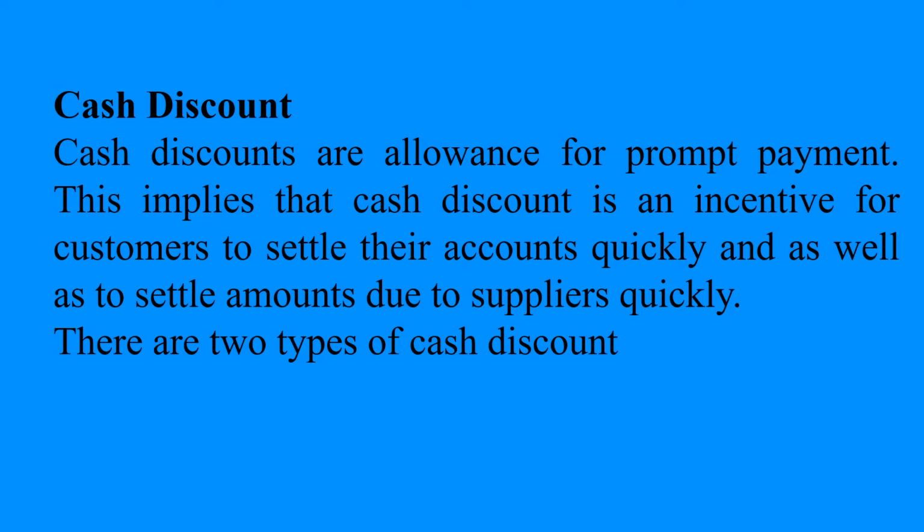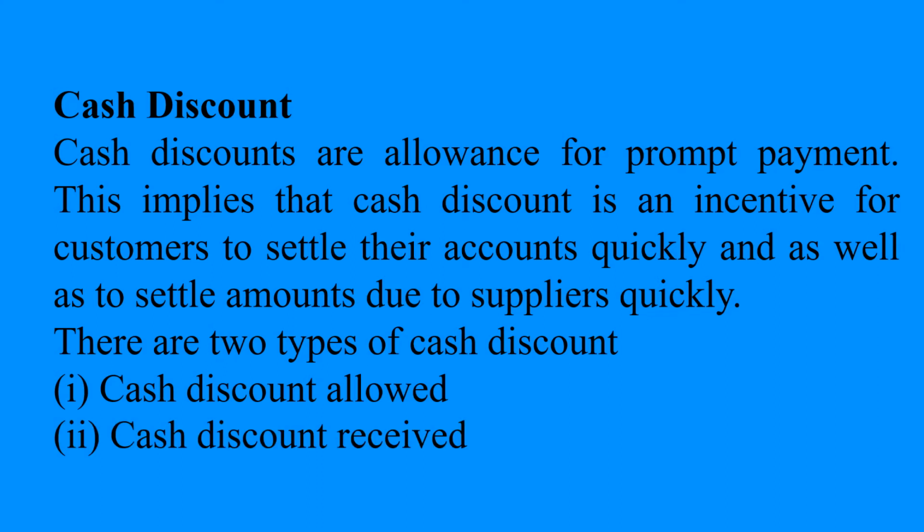The same thing applies when we owe money to our suppliers for goods supplied to us on credit. For us to pay our suppliers on time, the suppliers allow us a cash discount, which is termed discount received. There are two types of cash discount: cash discount allowed, that we allow to our credit customers, and cash discount received, which we receive from our credit suppliers.